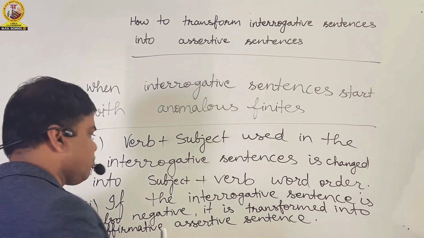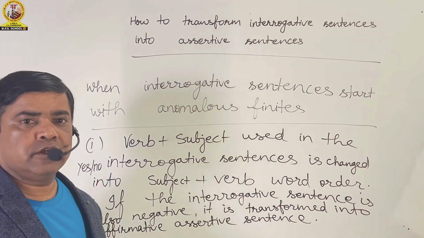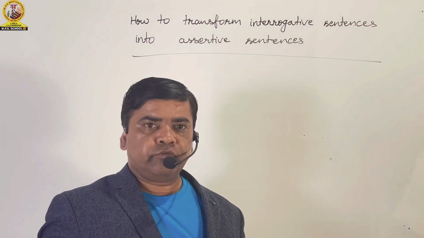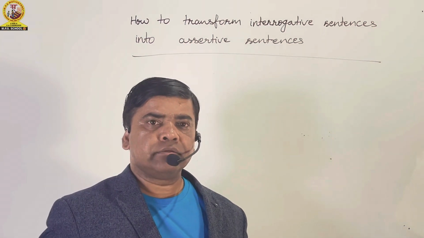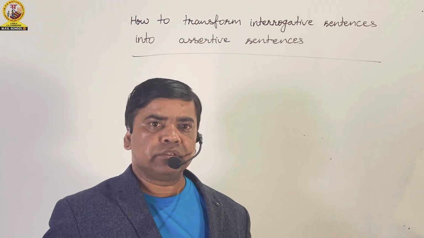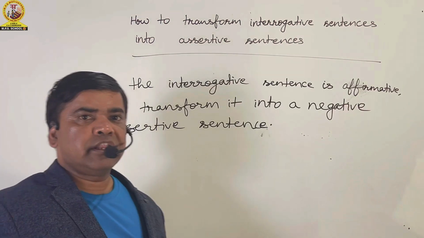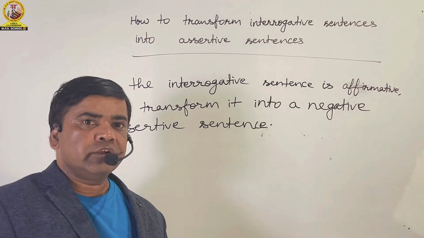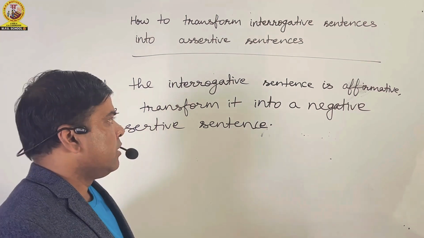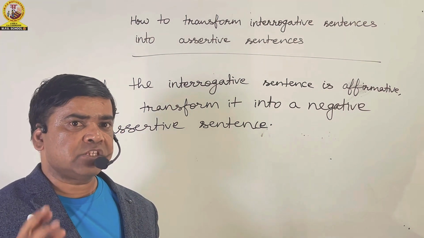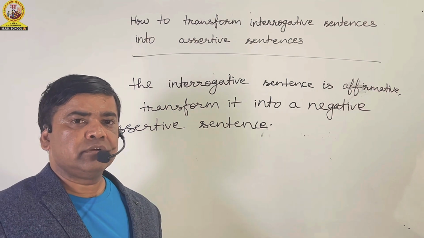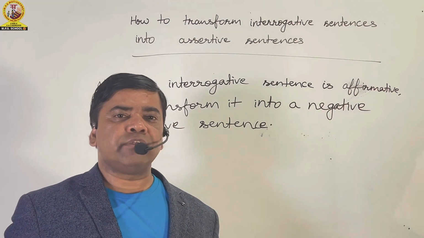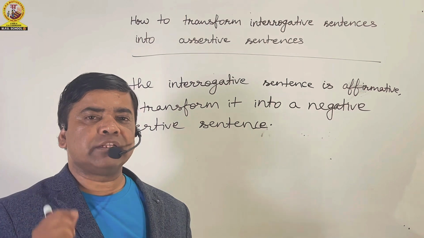The rest part of this point will be written, but first of all you should take its screenshot or write down in your notebook. And the few more lines of the second point that I am going to write: if the interrogative sentence is affirmative, we transform it into a negative assertive sentence.